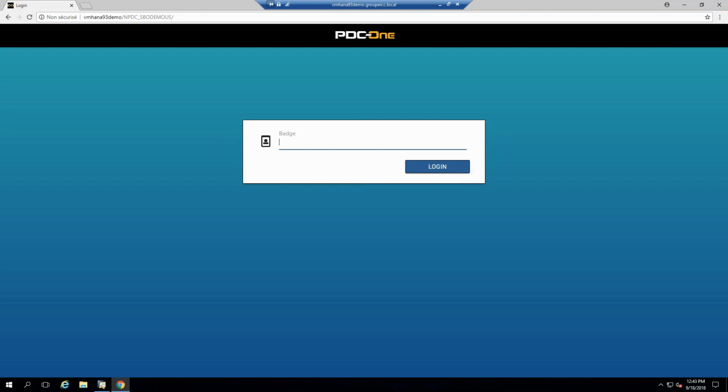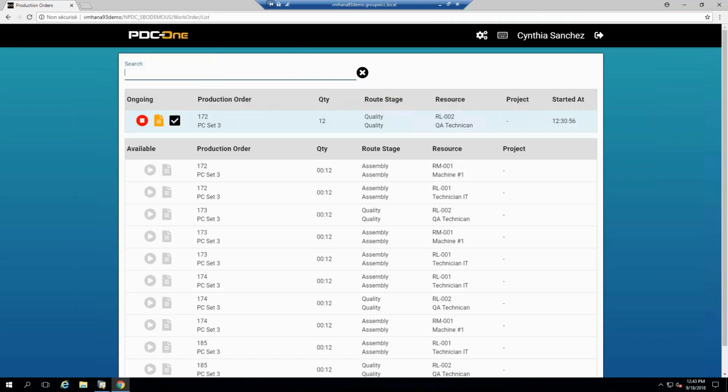We changed the traveler work order form into Business One, so it has barcodes on it, so people can scan. And of course, every employee has their own badge, so they can scan their badge, and by scanning their badge, you can tap the screen, or the scanner will automatically do an enter, and then it brings them into this screen. As you can see, Cynthia Sanchez is about to end this operation for this work order. She was currently working on work order 172. She needs to make a quantity of 12 of this operation.